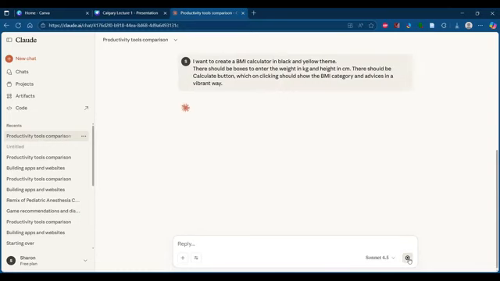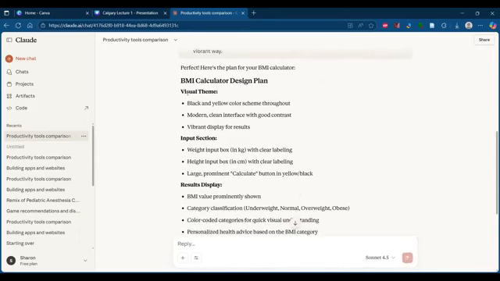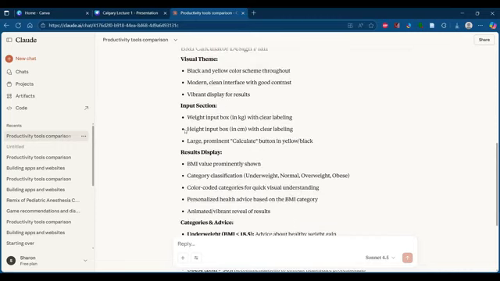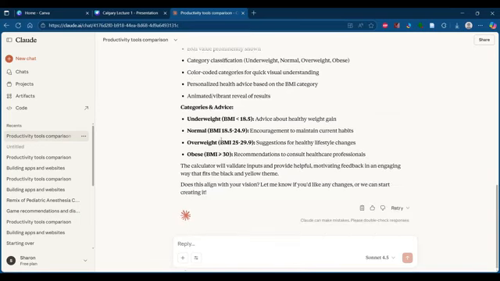Now what will happen is Claude will process your requirement. It will come up with a basic design for the app that you're planning to build. Okay, so it is telling me there will be a visual theme, which just like I mentioned in the prompt, it will be a black and yellow color scheme. Input section will be there for height, weight, and a prominent calculate button. Results will display the BMI value category, then a color coded category.